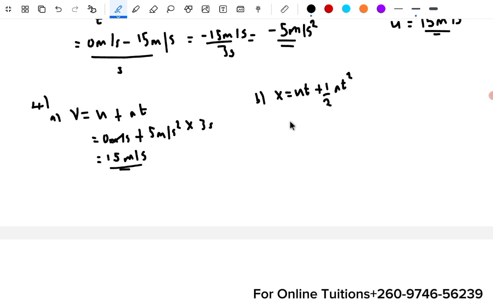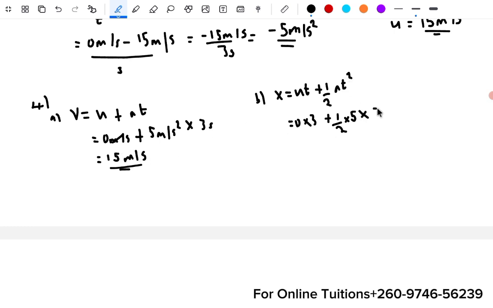Remember your initial velocity is still 0, so 0 times t, which is 3, then plus half a, your acceleration is what? Still 5, we're still on the same question, times your time is still 3.